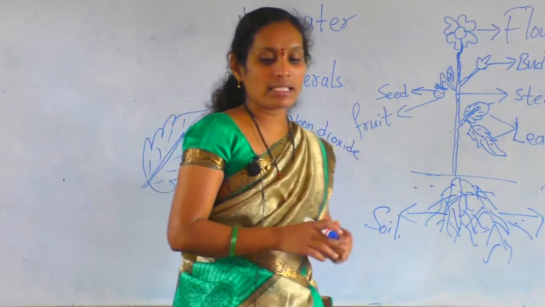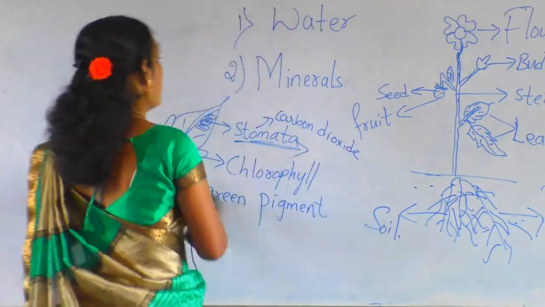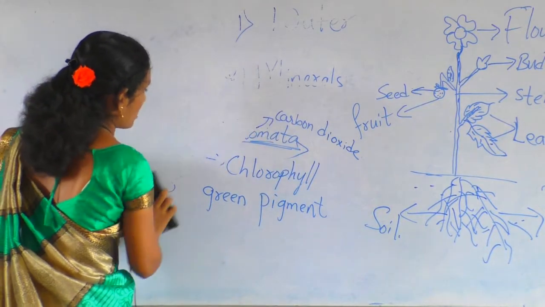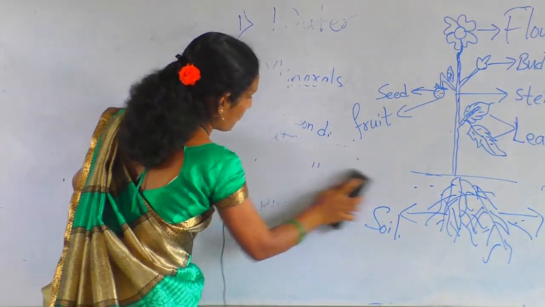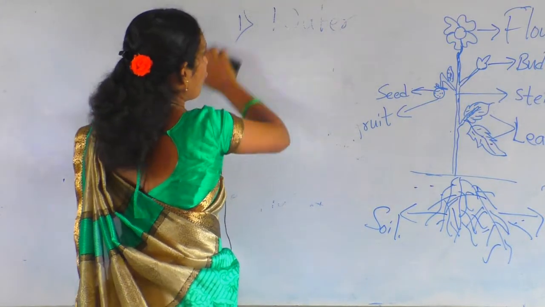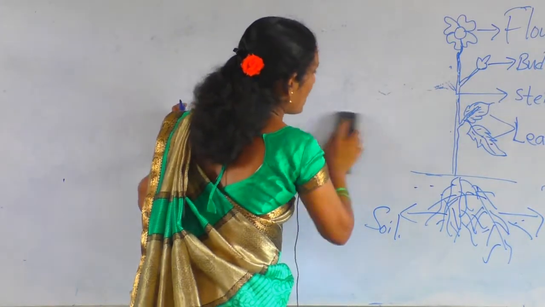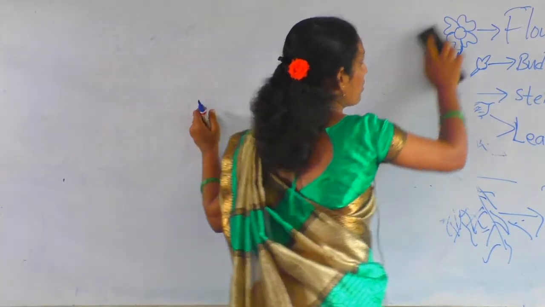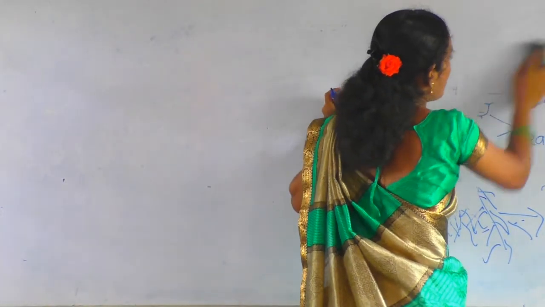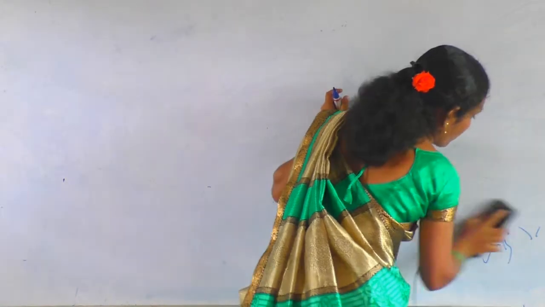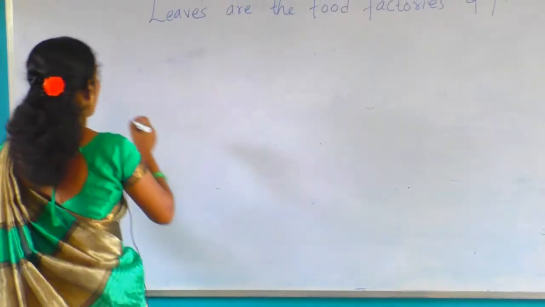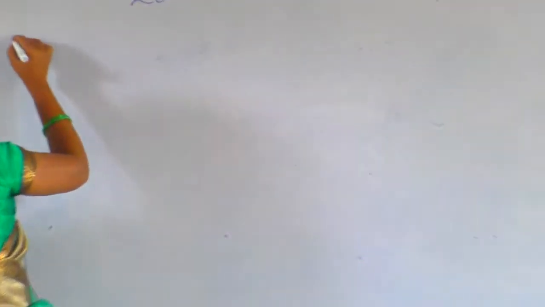Okay, and next we come to the topic photosynthesis. What do you mean by photosynthesis? Photosynthesis means the plants prepare their own food. That process we know as photosynthesis. How do the plants prepare their food? We'll see here.